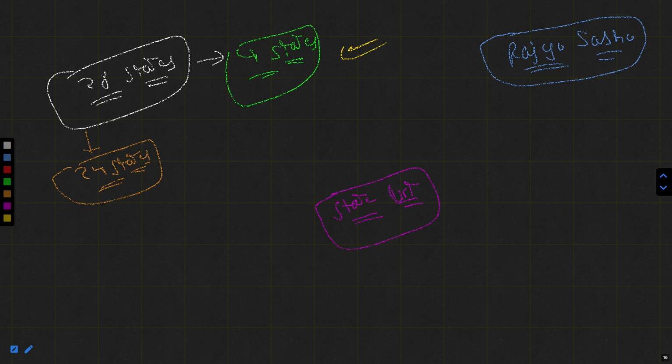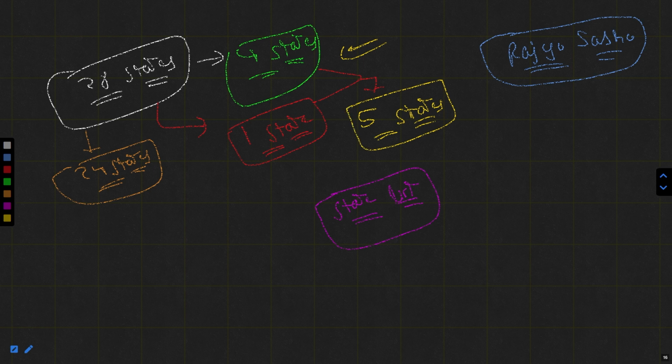Thereafter, one more state joined them. So in total there are 5 states.